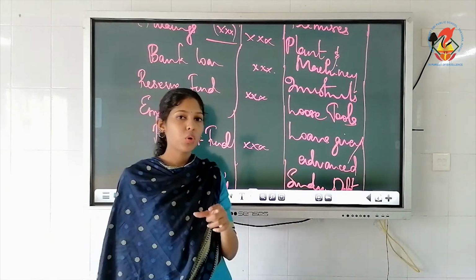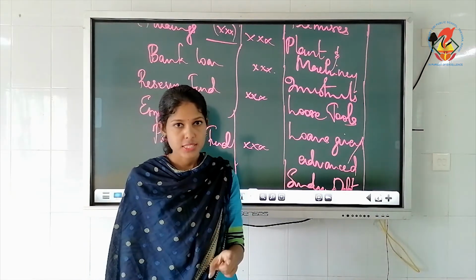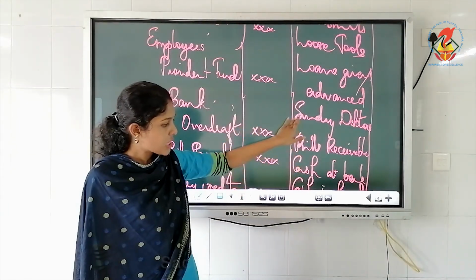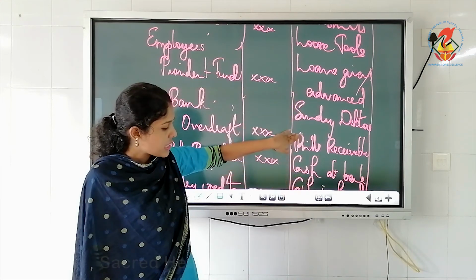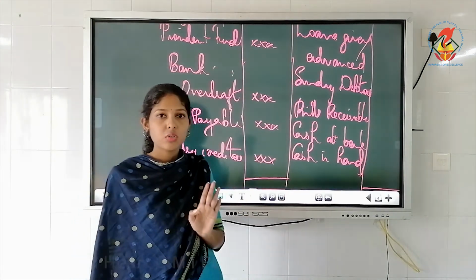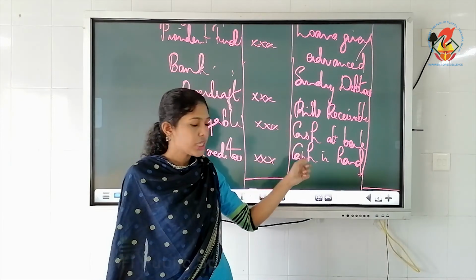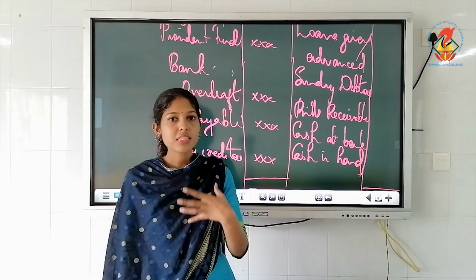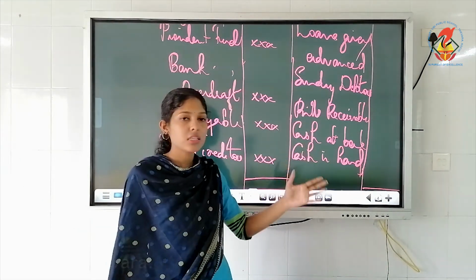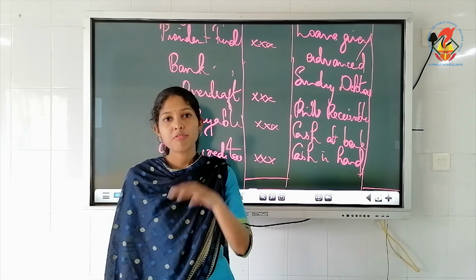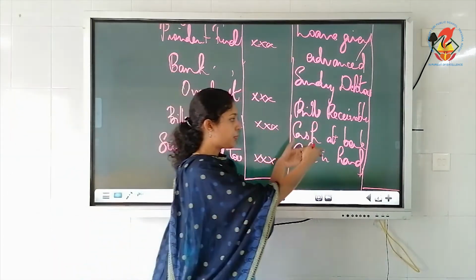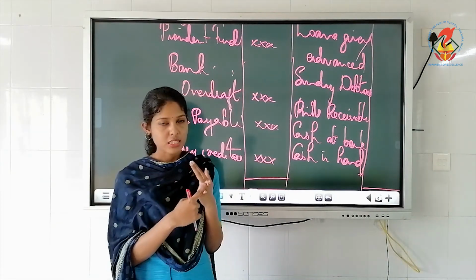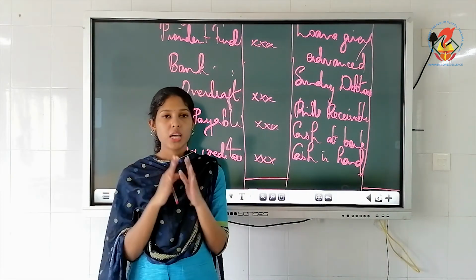Okay, if you are following the order of permanence, make sure cash at bank and cash in hand are written at last. Okay, you have to remember, because cash in hand is the most liquid asset. Liquid asset means it can be easily converted into cash. Cash in hand is already in the form of cash. So you don't have to convert it. So these two must always be written at last, cash at bank and cash in hand, if you are following the order of permanence.